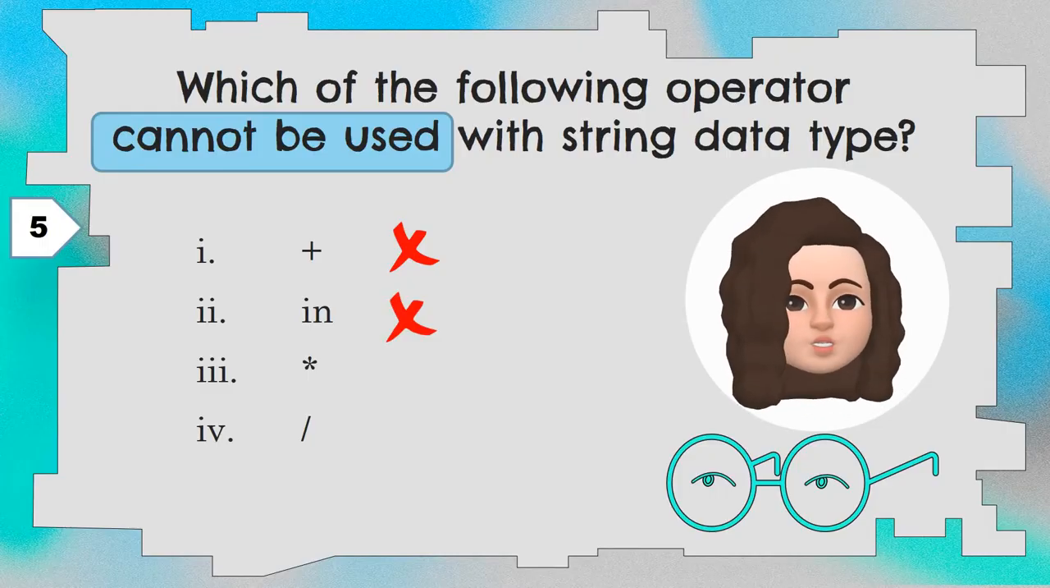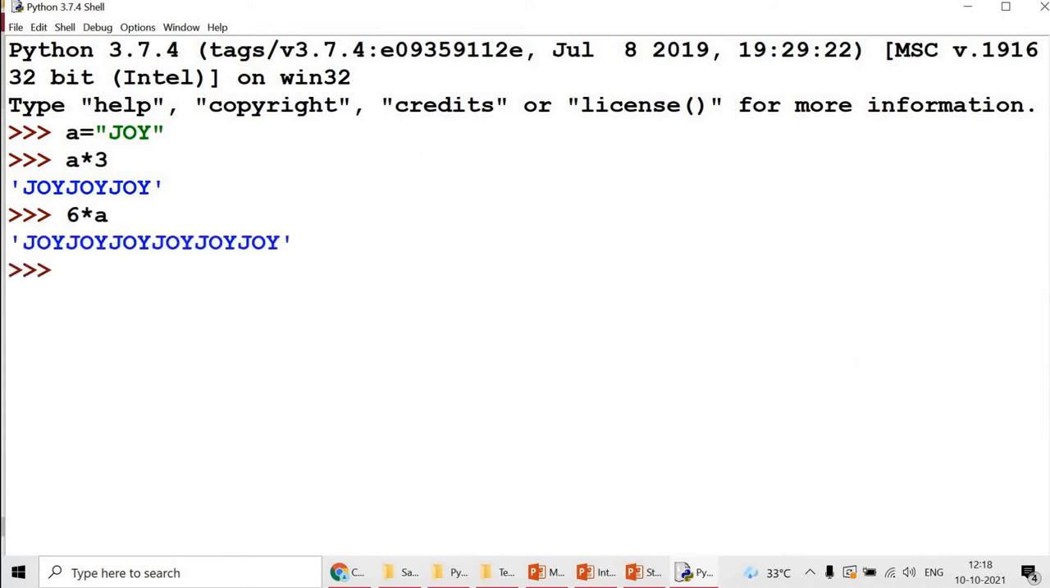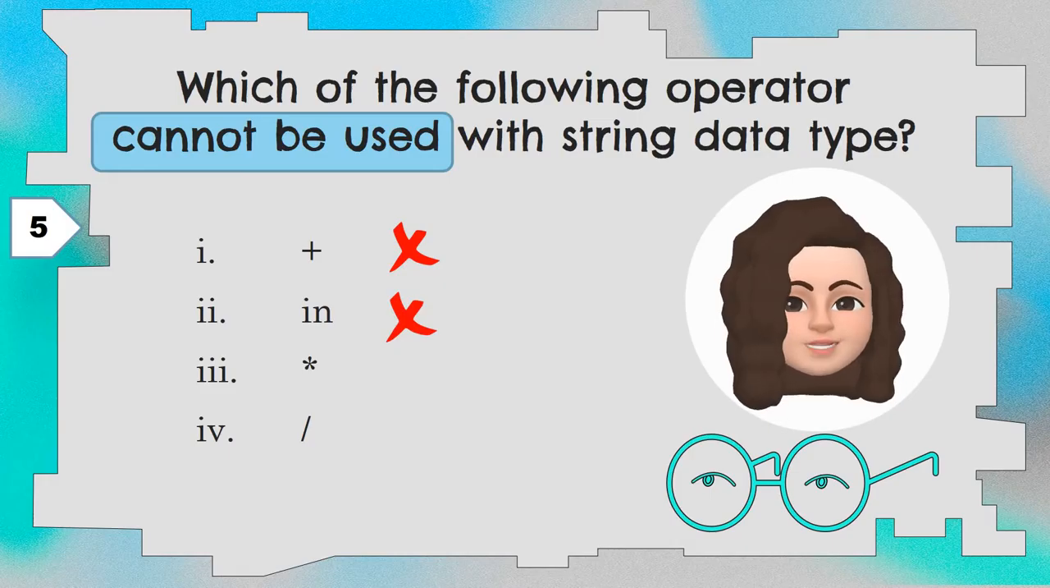Then the asterisk operator. Let a be equal to joy. Now let me give a asterisk 3. That will repeat the string joy 3 times. So asterisk is a replication operator. The number can be given in the front or the back. 6 asterisk a means it will repeat the string 6 times. Okay. So asterisk is the replication operator which can be used with string data type. So that is not the correct option.